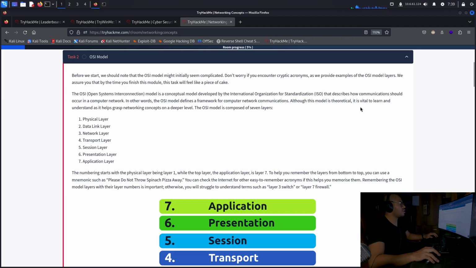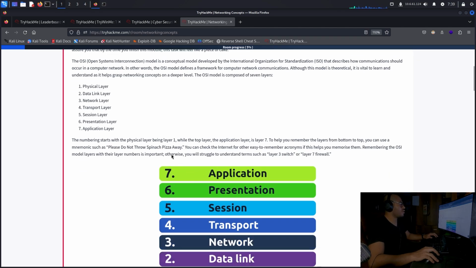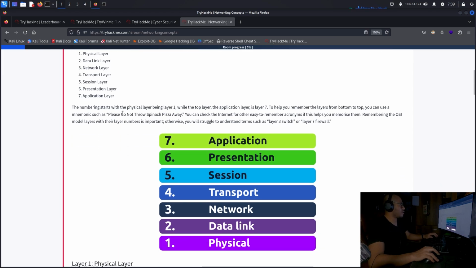Although this model is theoretical, it is vital to learn and understand as it helps grasp networking concepts on a deeper level. The OSI model is composed of 7 layers: the physical layer, the data link layer, network layer, transport layer, session layer, presentation layer, and application layer. The numbering starts with the physical layer being layer number 1, while the top layer, the application layer, is layer number 7. To help you remember the layers from bottom to top, you can use a mnemonic such as please do not throw spinach pizza away.